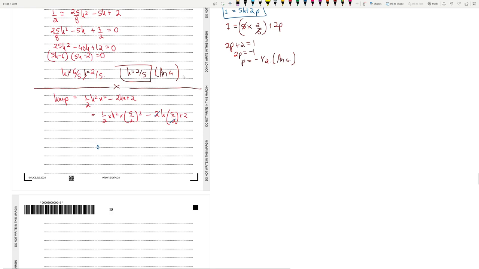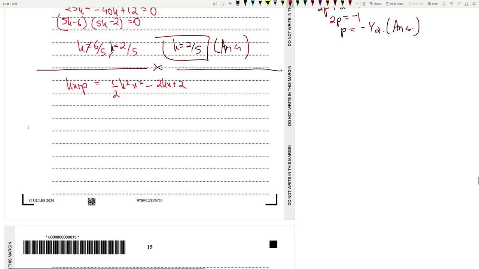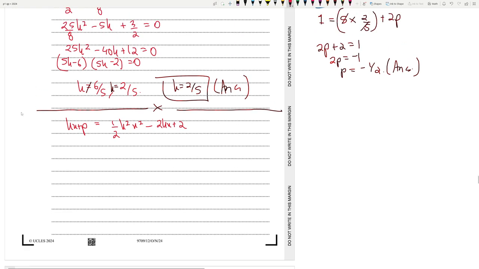Okay, instead what we're going to do is use the first line again. So it's kx plus p. So 2 by 5x plus p, which is minus half, is equal to half into 2 by 5 square x square minus 2 into 2 by 5 into x plus 2.